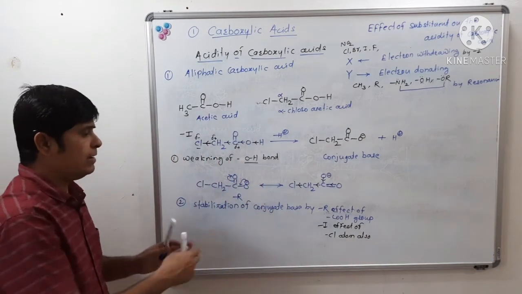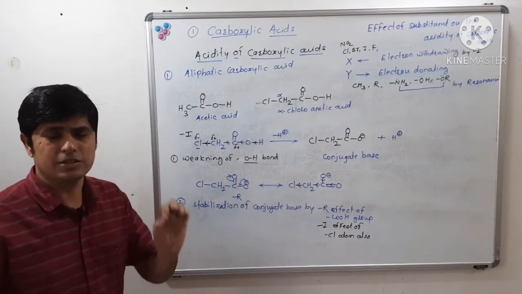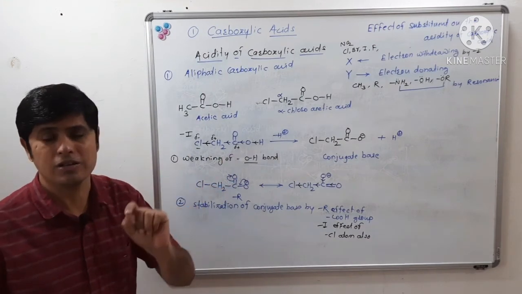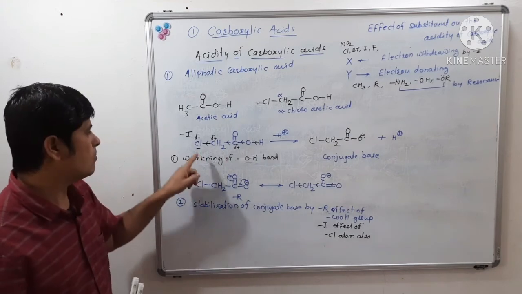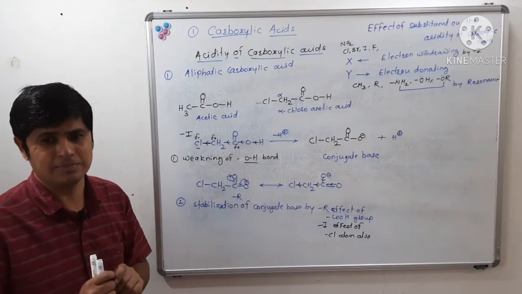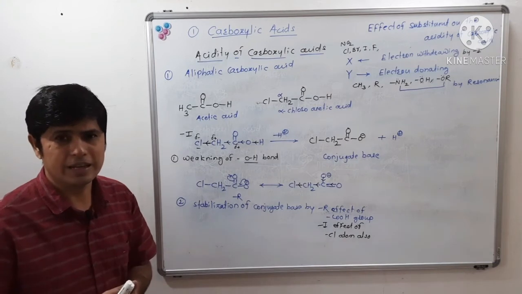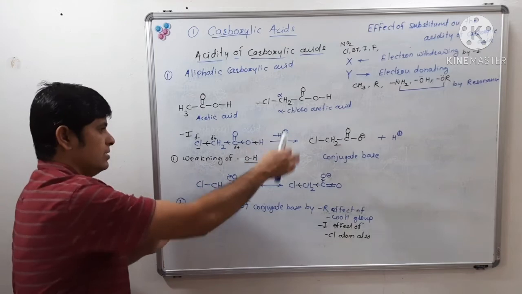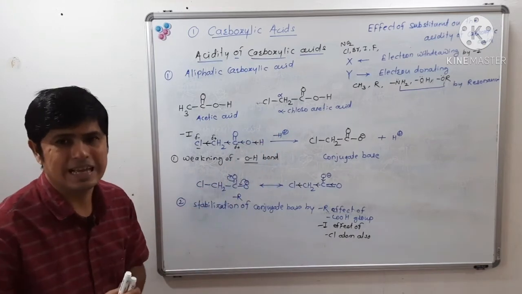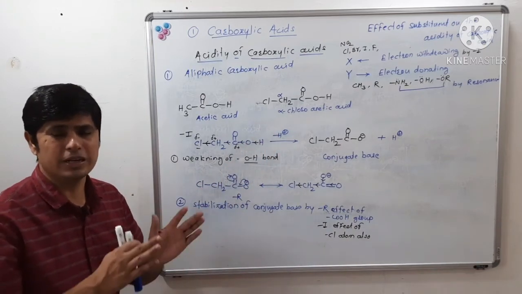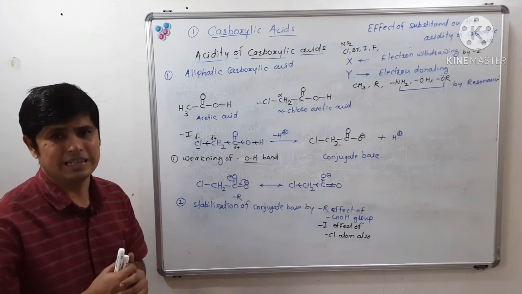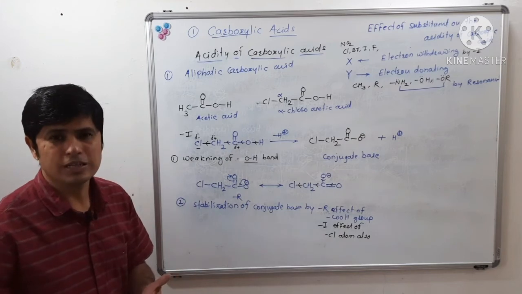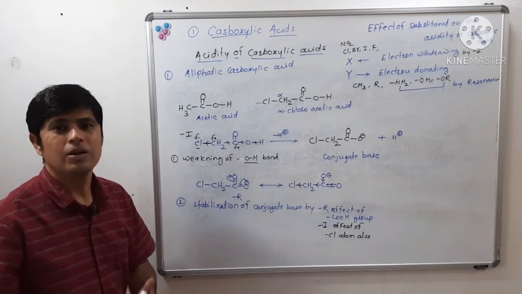So in this way chloroacetic acid gives proton very easily, as there is weakening of the OH bond because of the minus I effect of the chlorine atom. And the conjugate base of alpha chloroacetic acid is also getting stabilized very easily because of the minus R effect of the carboxyl group, and also the minus I effect of the chlorine atom.